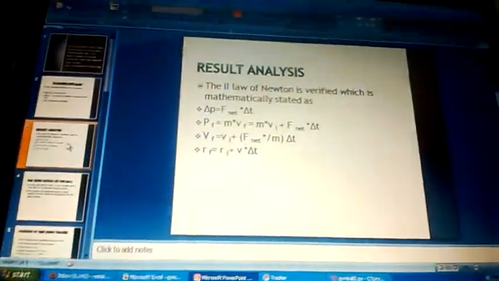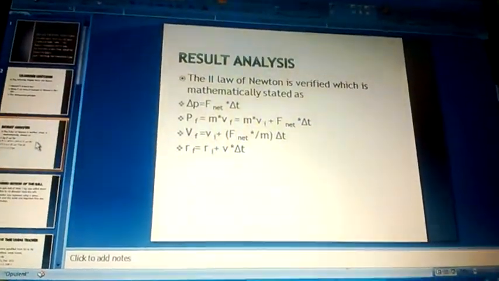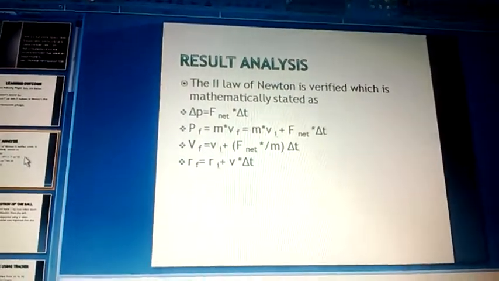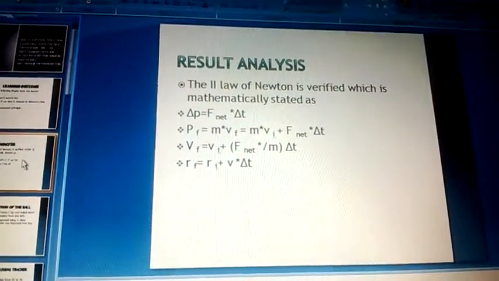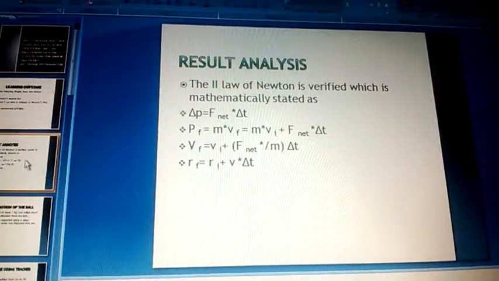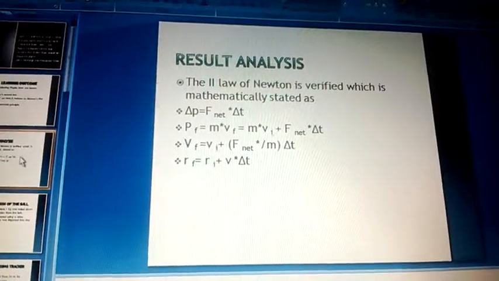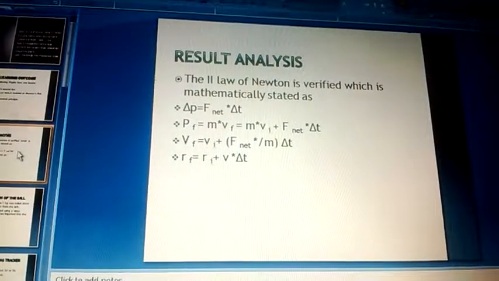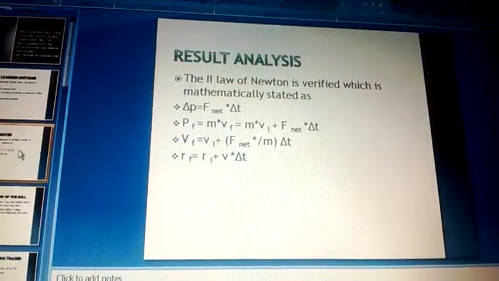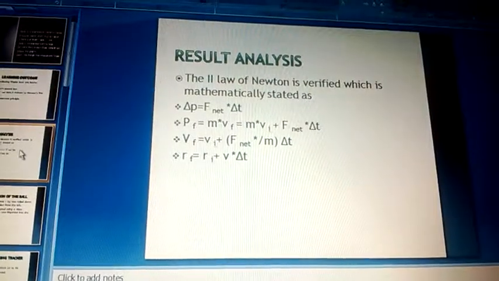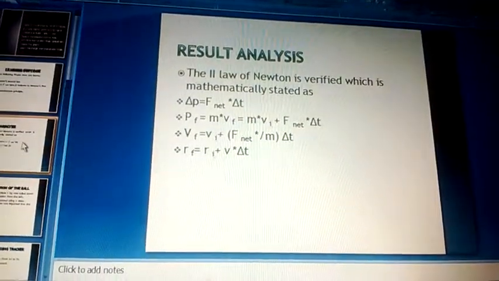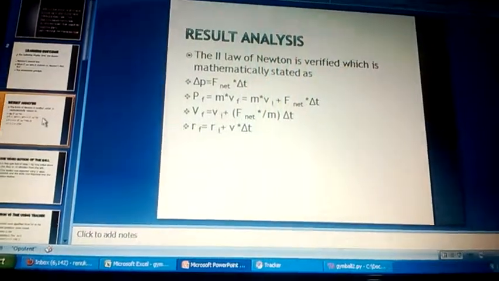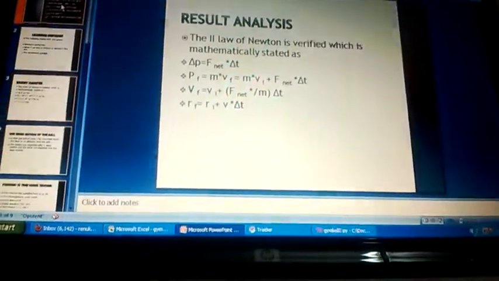Mathematically, Newton's second law can be stated as delta P is equal to F net dot delta T. Final momentum Pf is equal to mass times initial velocity plus F net times delta T. Final position Rf is equal to initial position Ri plus velocity times delta T.